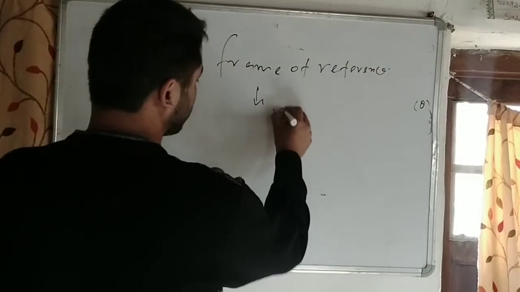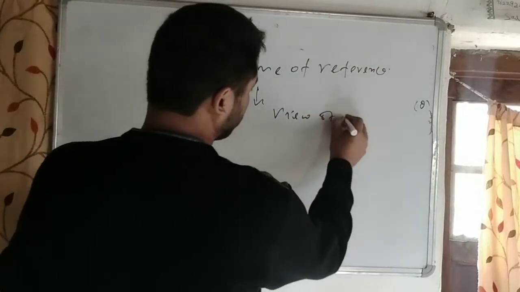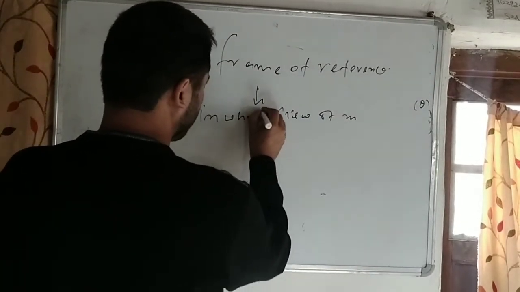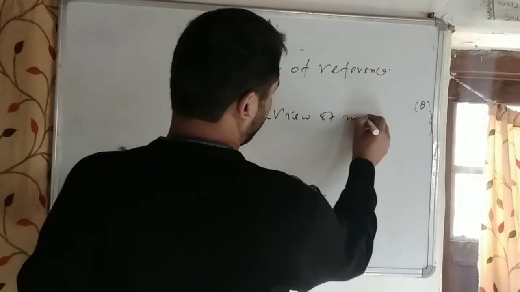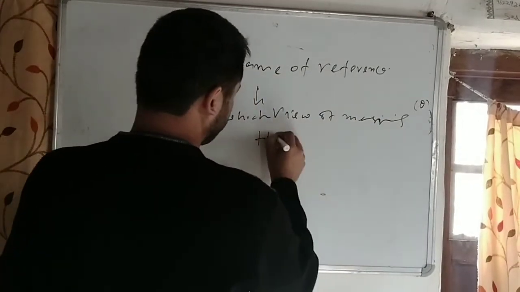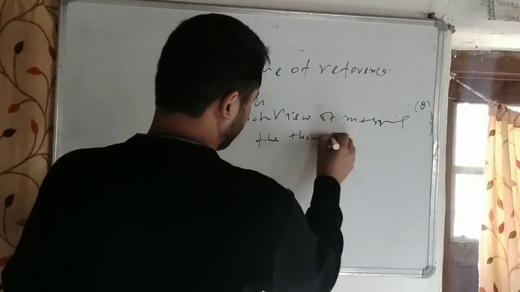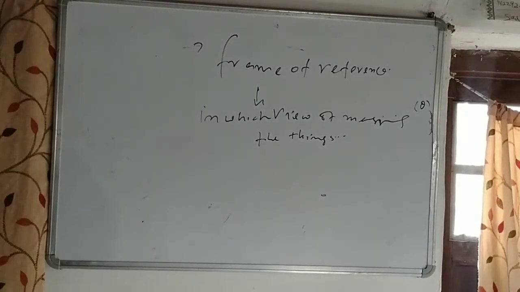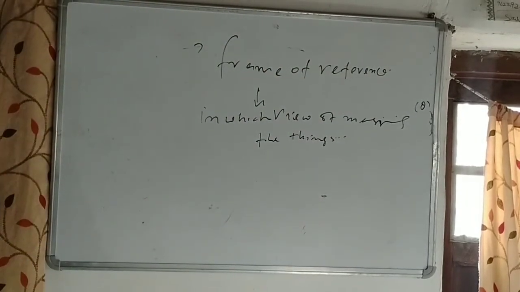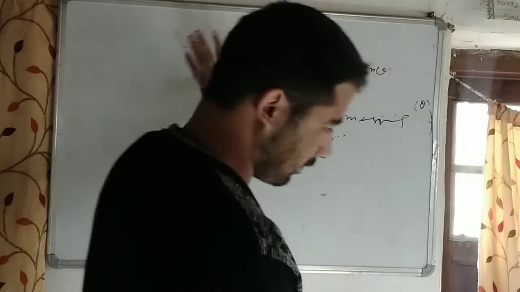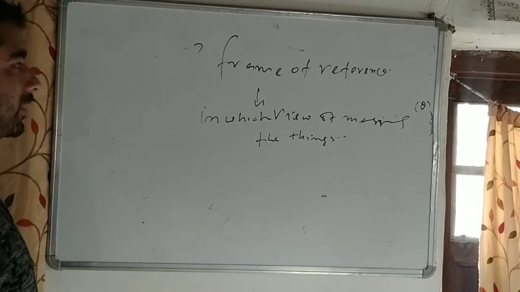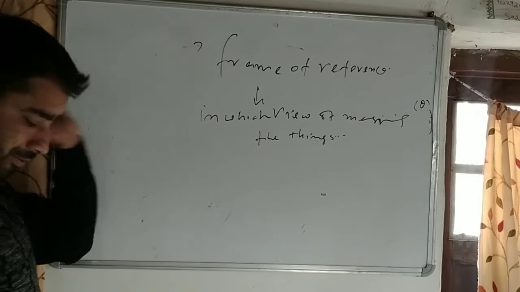It's very important to look at this concept in physics: the view in which we measure things is known as a frame of reference.